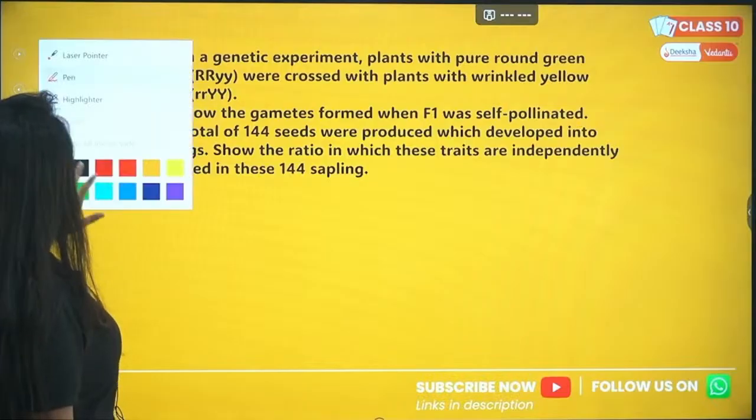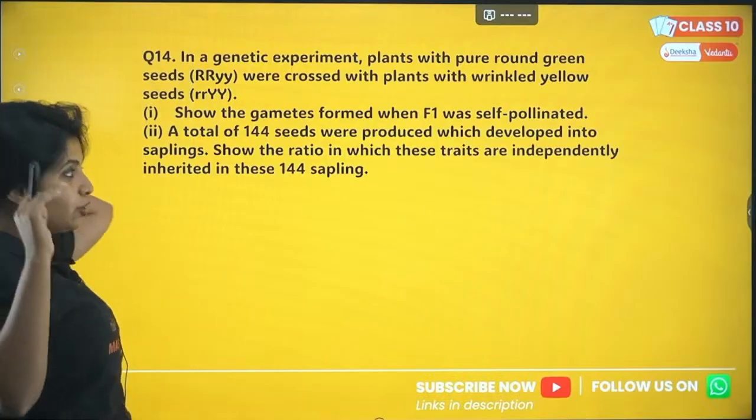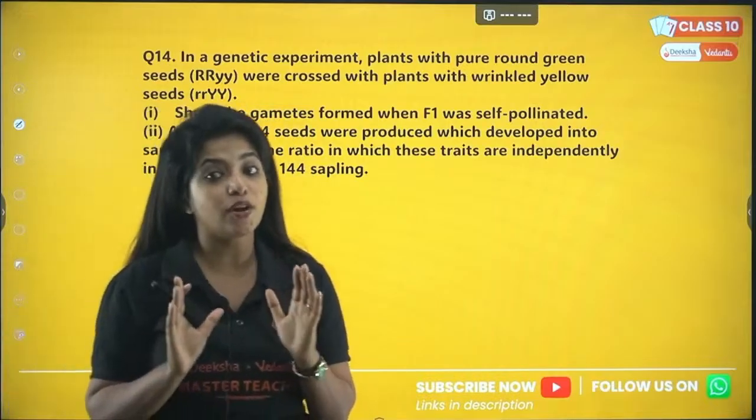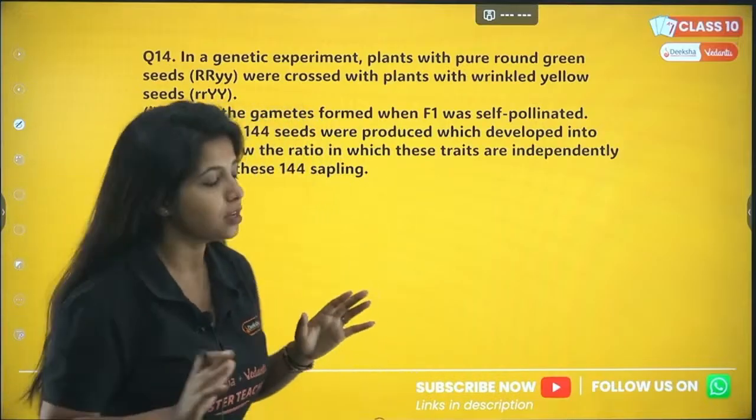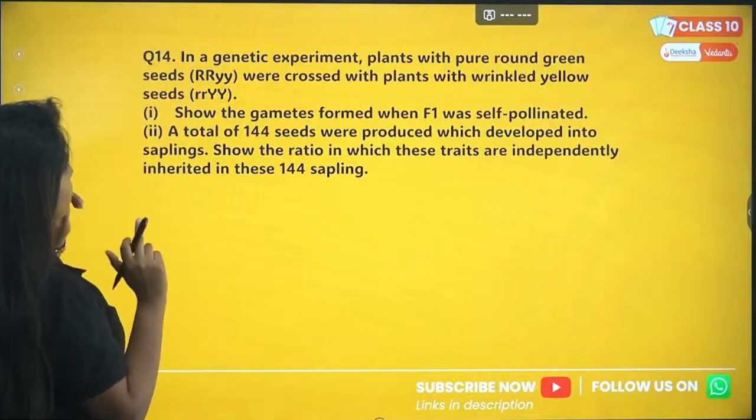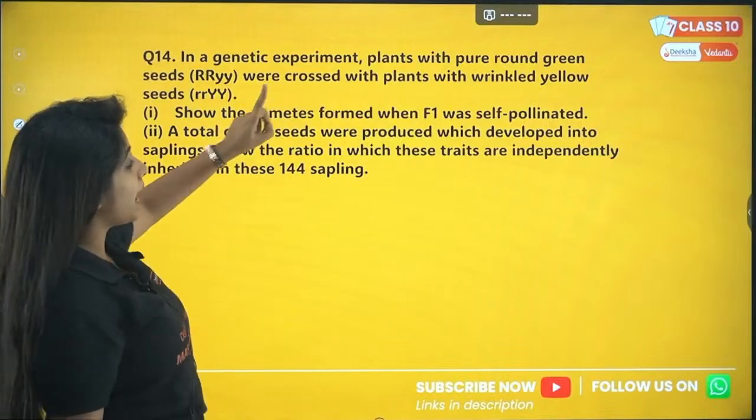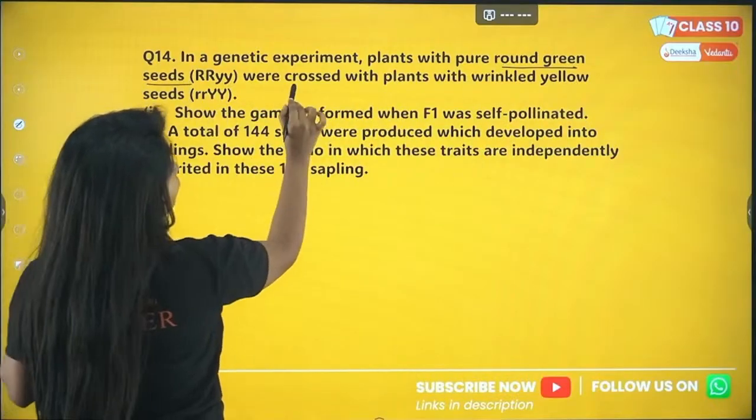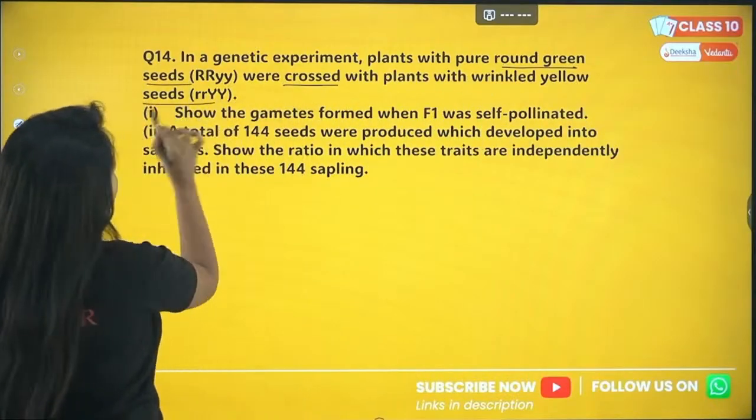Okay, question number 14. Now this is again related to genetics, and this is the question that I was saying is written wrong in your marking scheme. The answer is given wrong, so we need to make sure that we give the correct answer. So in a genetic experiment, plants with pure round green seeds were crossed with plants with wrinkled yellow seeds.